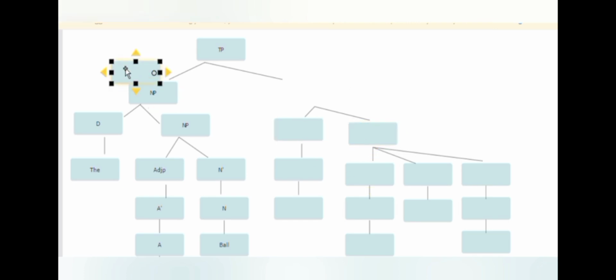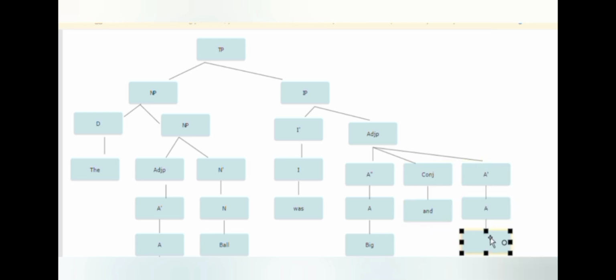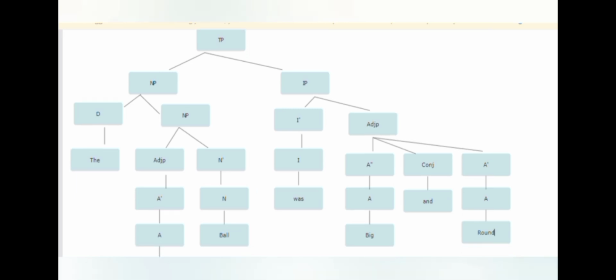Now let's move to the inflectional phrase. The inflectional phrase splits into I bar and adjective phrase. The I bar splits into I. The adjective phrase further splits into A bar, a conjunction and another A bar. The first A bar splits into A, the conjunction splits into N, and the second A bar splits into A.